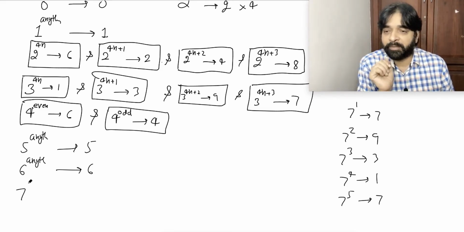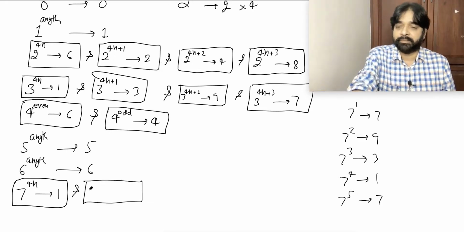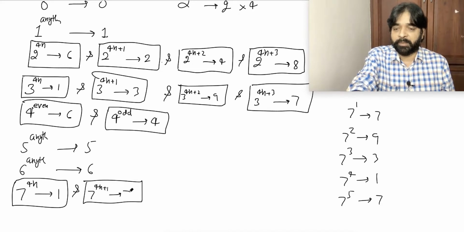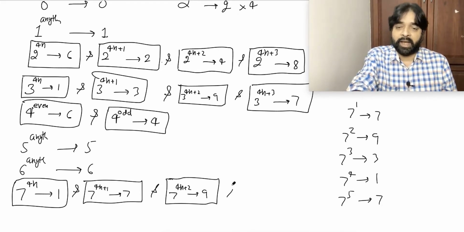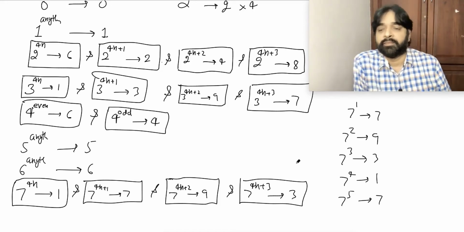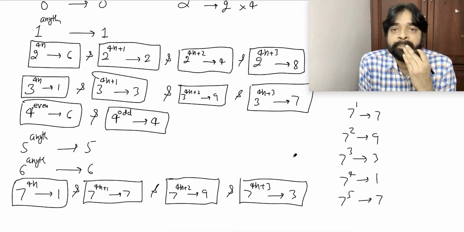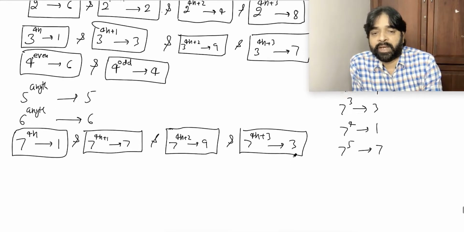So I will say 7 power 4n is equal to 1. And the rest is simple. 7 power 4n plus 1 will be 7. 7 power 4n plus 2 will be 9. And 7 power 4n plus 3 will be 3. I hope it's clear to everybody. Now next, 8.